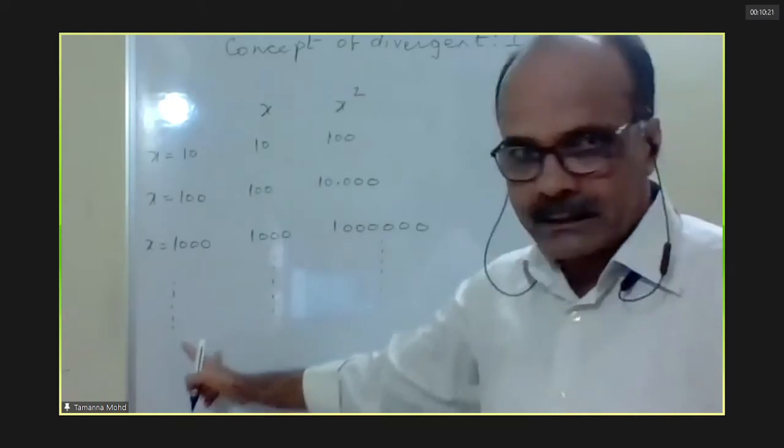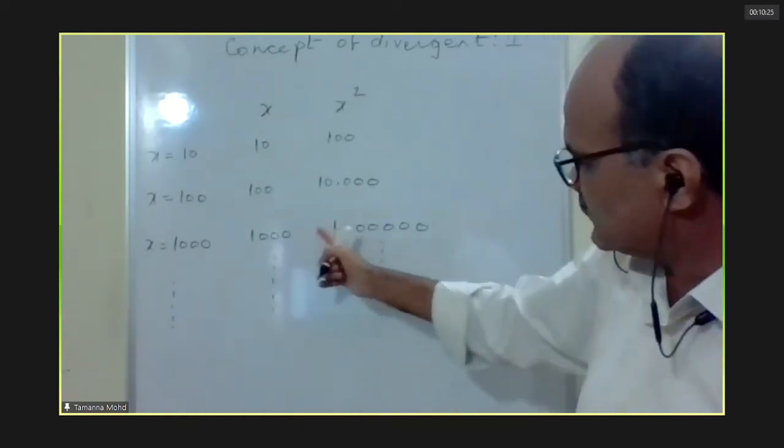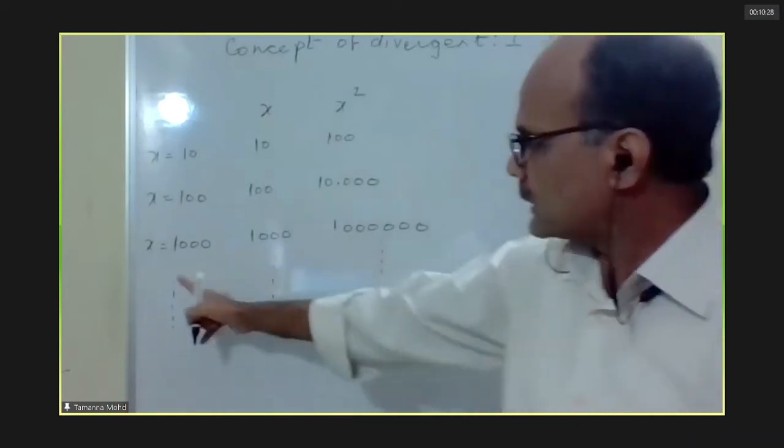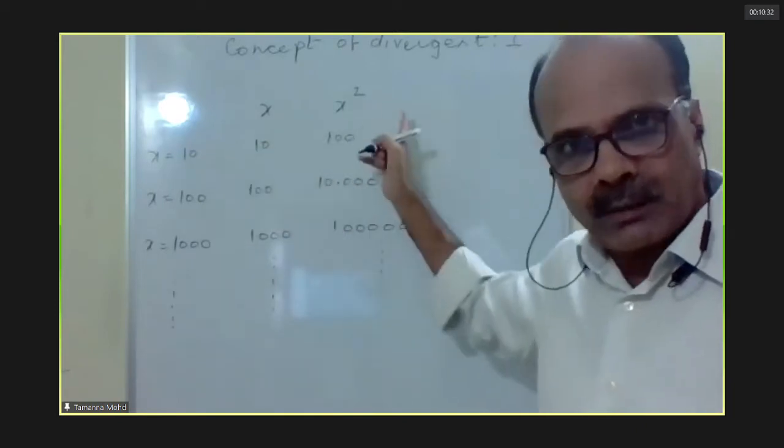For large x, see the difference is much bigger. If we take x equal to 10,000, this value will be too small in front of this.